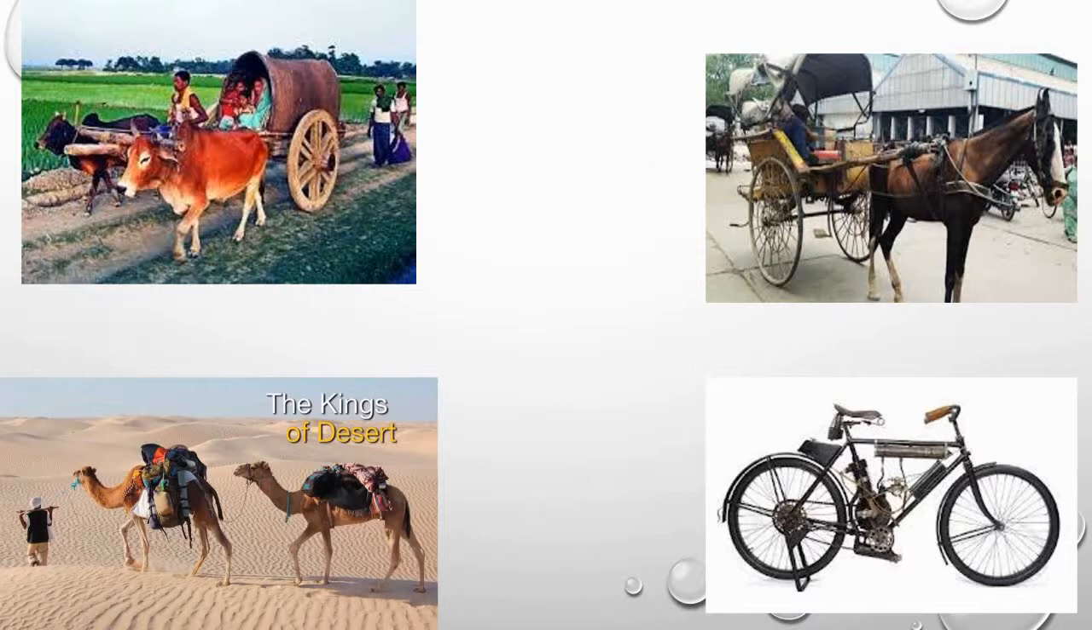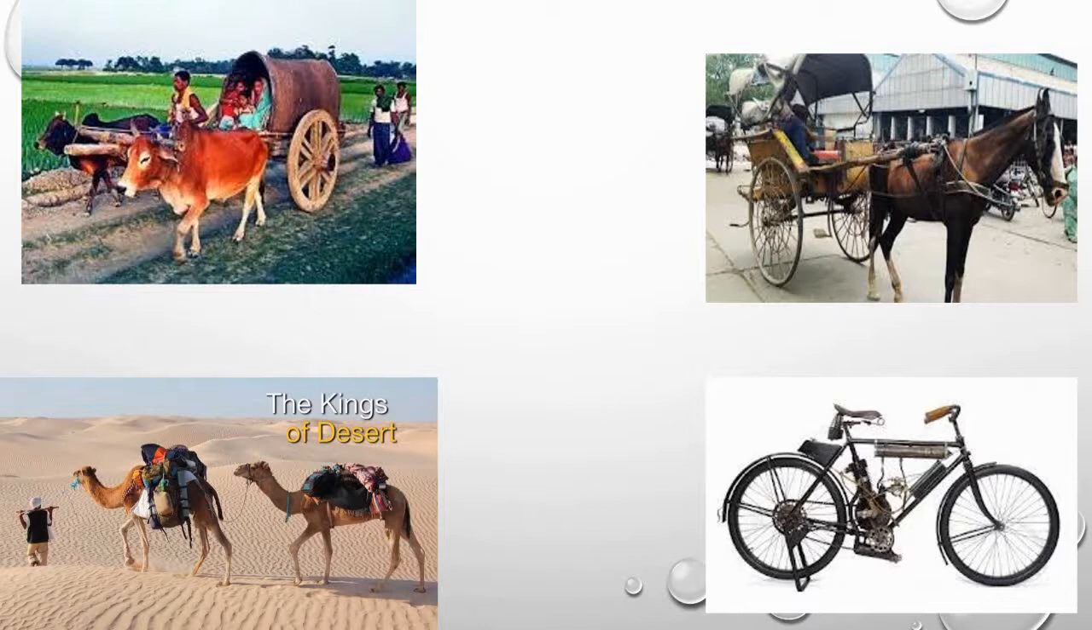As you can see in the third picture, camels are known as the ship of the desert. They have been used for transporting goods across the desert for thousands of years. In fact, camels are the only desert animals that carry heavy loads of goods and travel for a longer period of time without food or water.